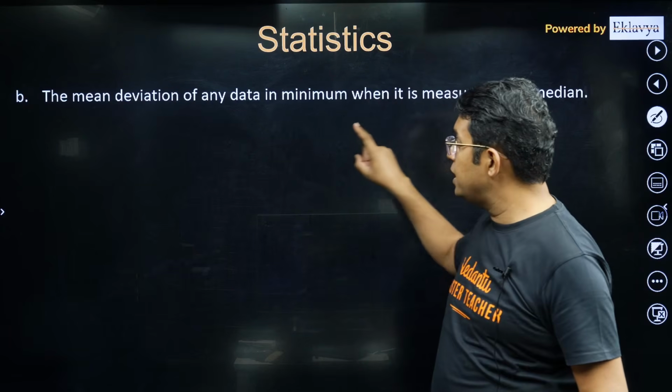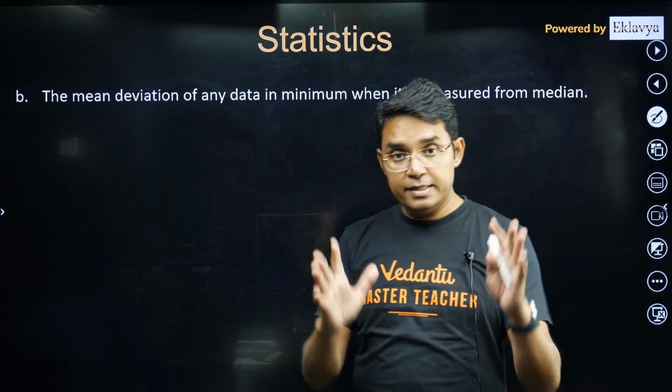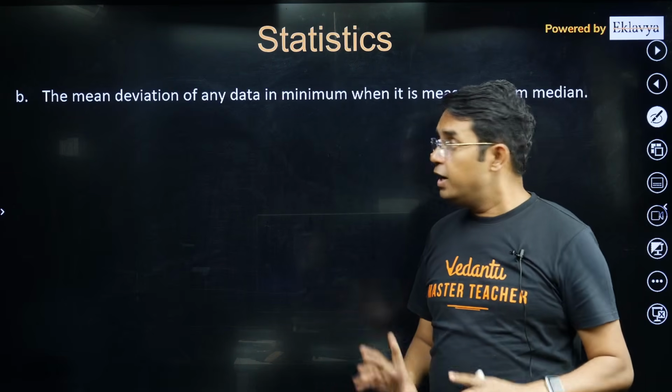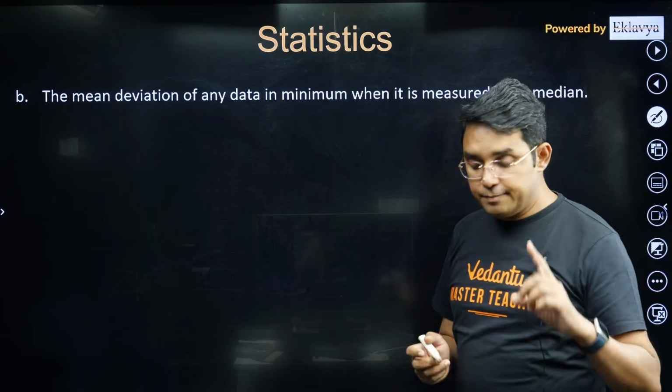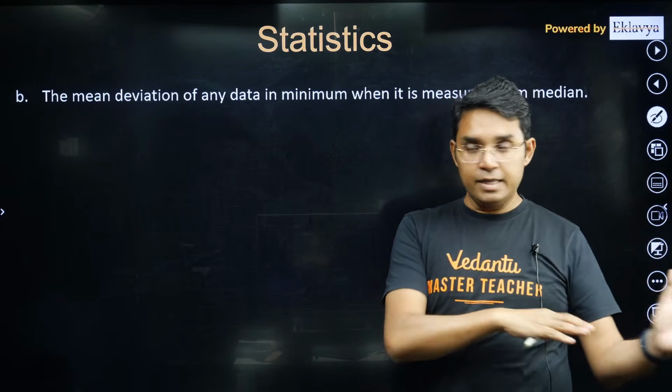So mean deviation of any data is minimum when measured from the median. I have repeated this 3-4 times. Please remember. The reason for this, which I have told you, comes from that minimum area concept. You can compare that thing with this thing.